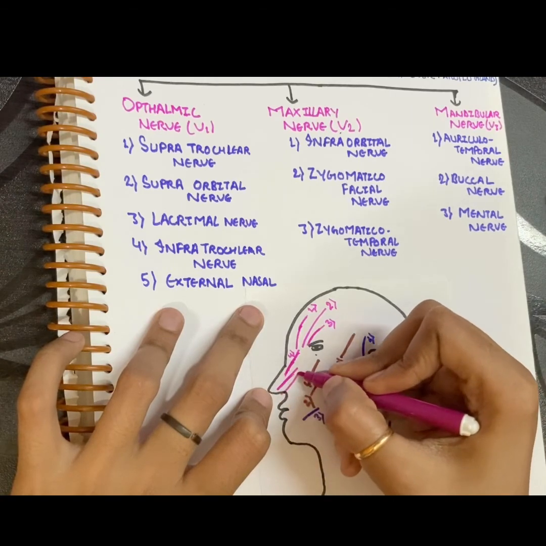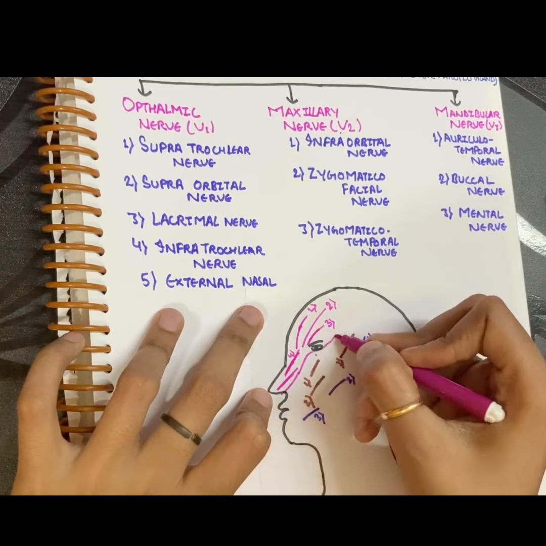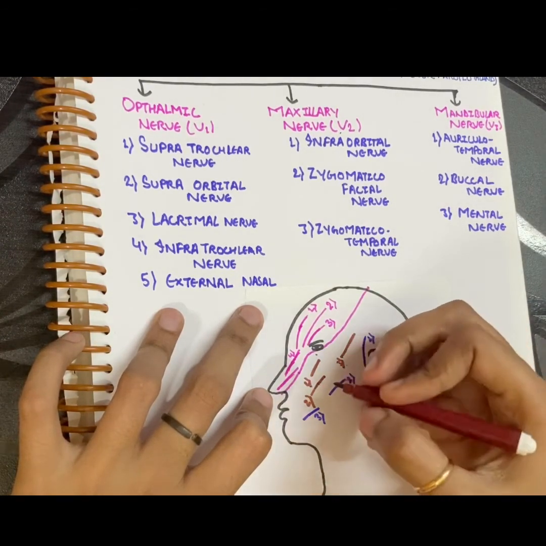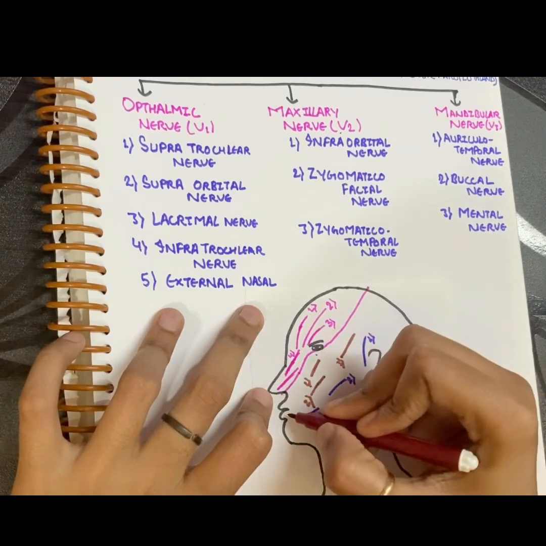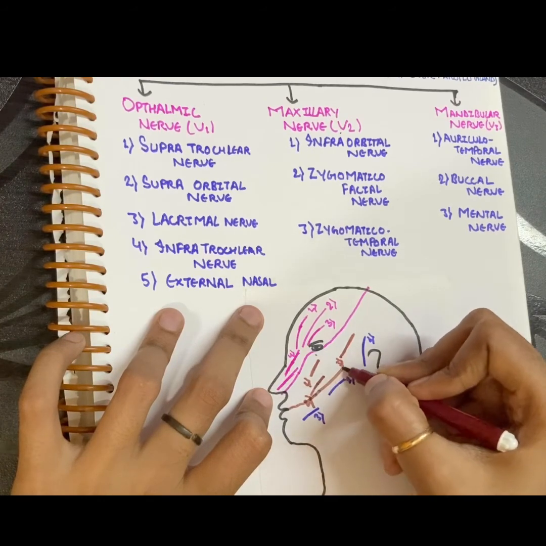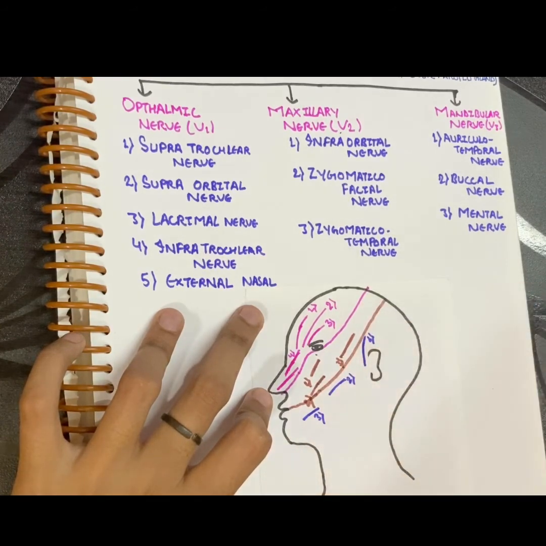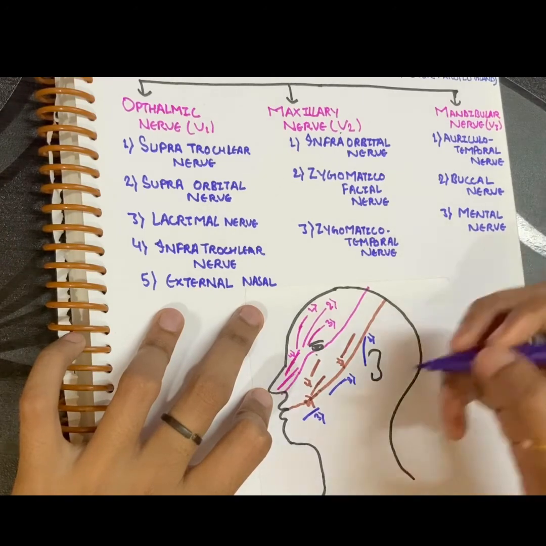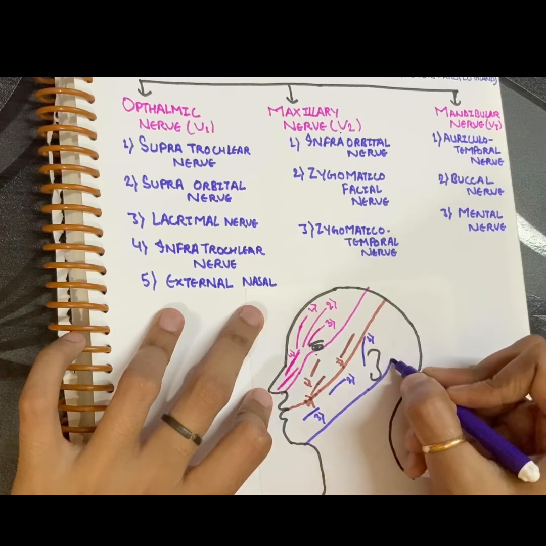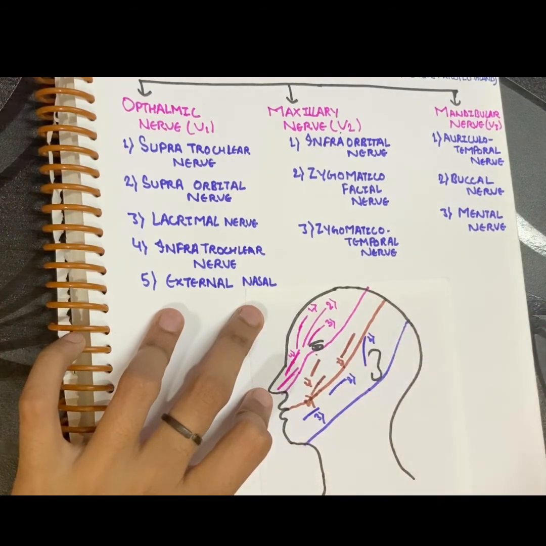So this one is the ophthalmic division, this one is the maxillary division, and this one is the mandibular division. So these are the sensory nerve supply of the face.